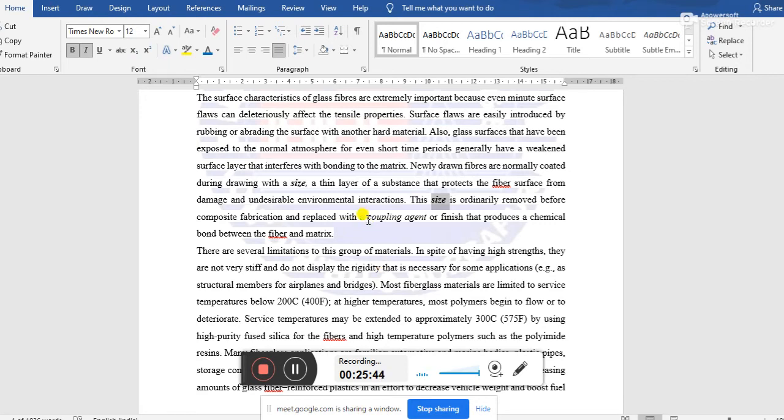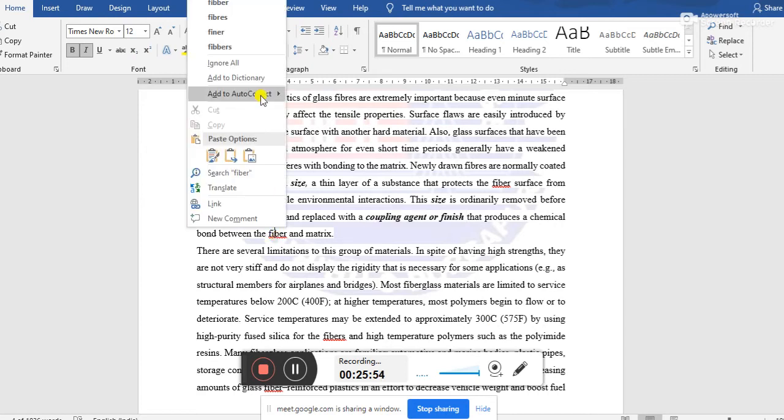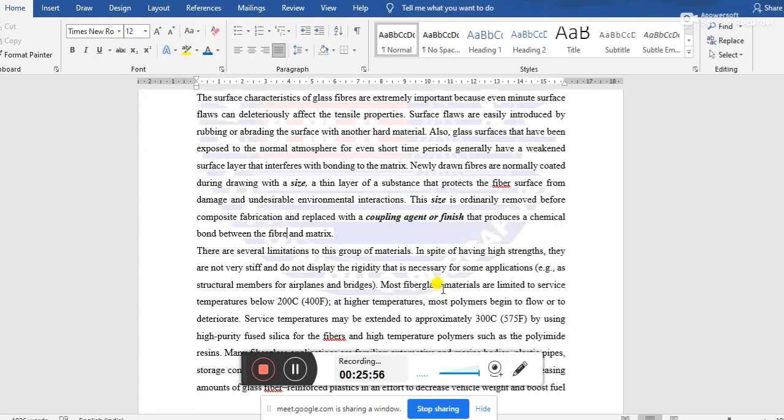Those are called coupling agents or some finish material, used to cover the glass fiber so that the fiber and the matrix have a good bond between them. So to protect the glass fiber surface from rubbing and abrasion, we coat it with some material and cover it by size.